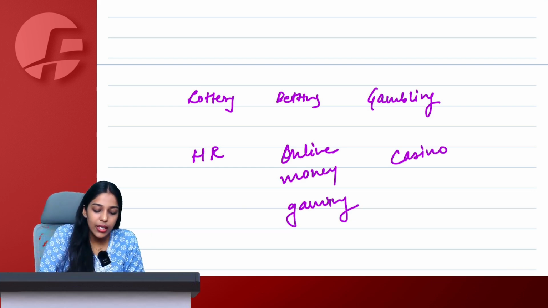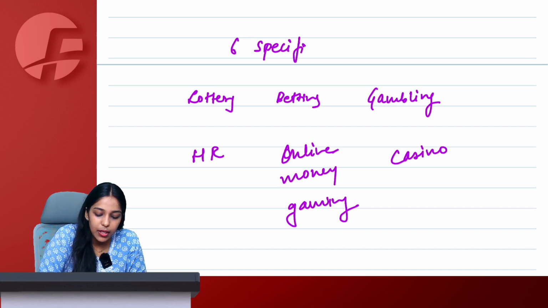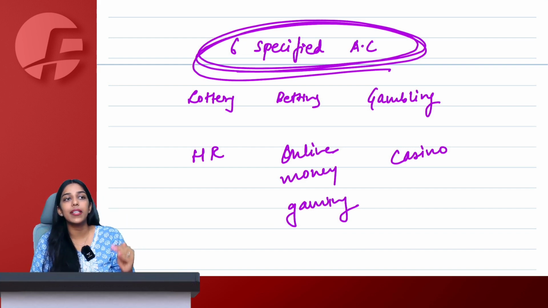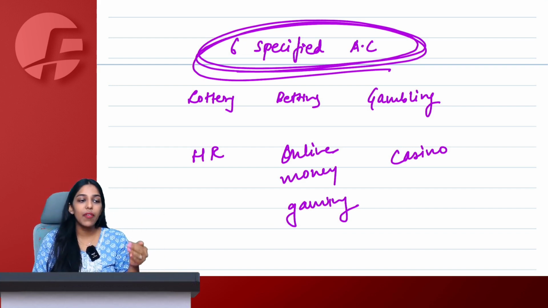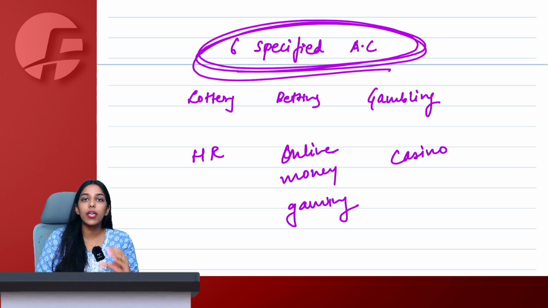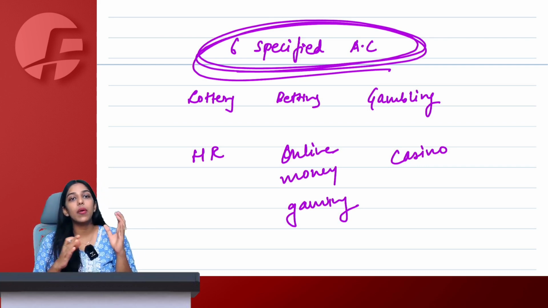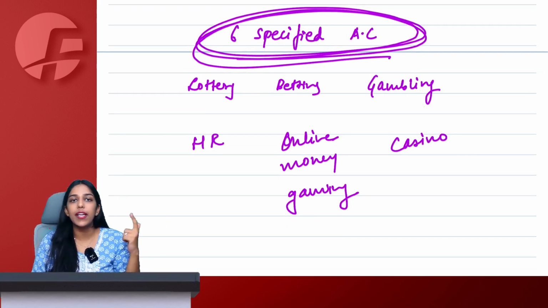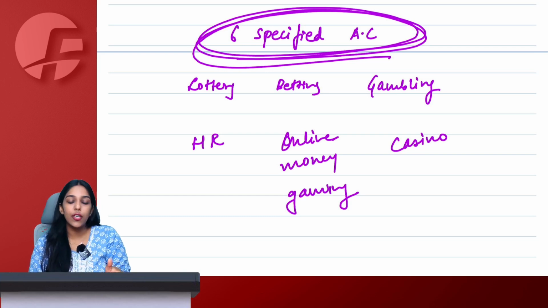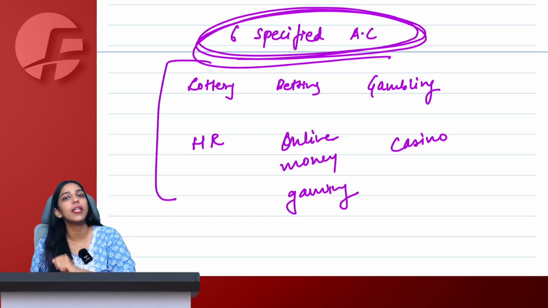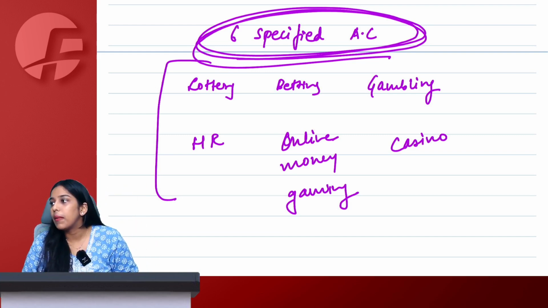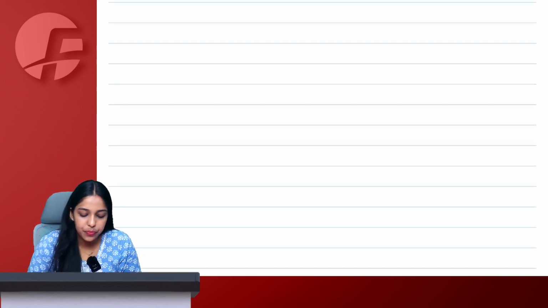What are these? They are 6 specified actionable claims. Why specified? You will understand in later chapters. As I said, I am just teaching you important terms for now. All this knowledge will be required in understanding further chapters. Then I will simply say 6 specified actionable claims, and it has to click in your mind that ma'am is talking about lottery, betting, gambling, etc. I will simply say goods, and the definition of goods should strike in your mind. Okay, ma'am.